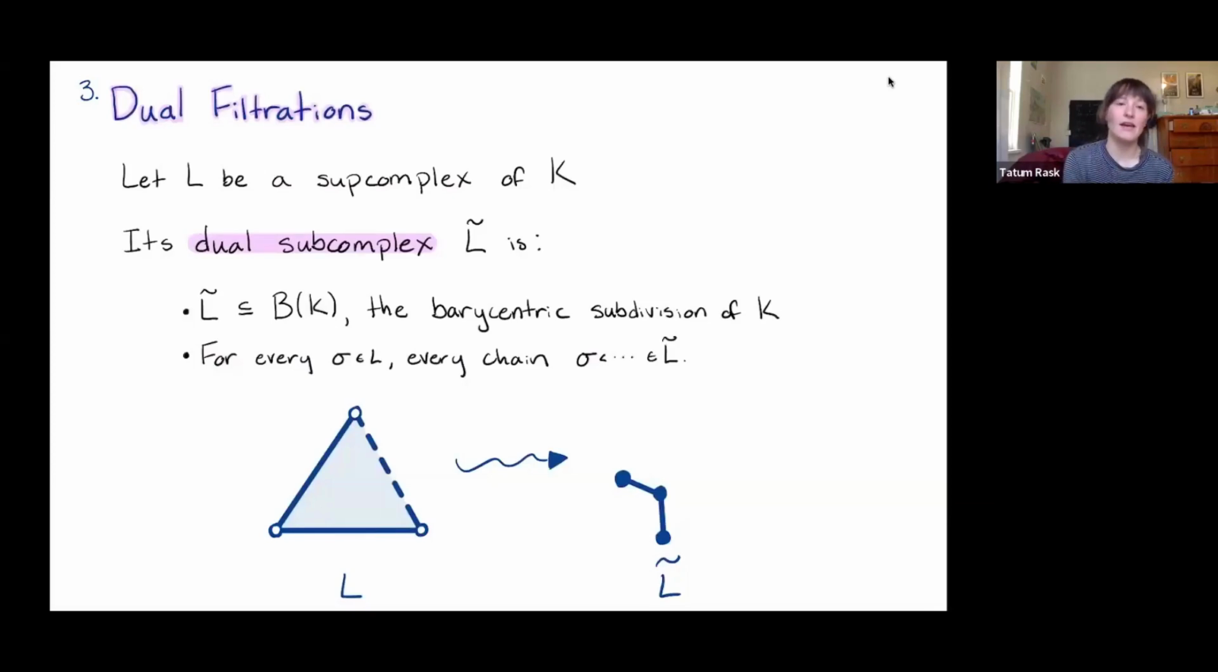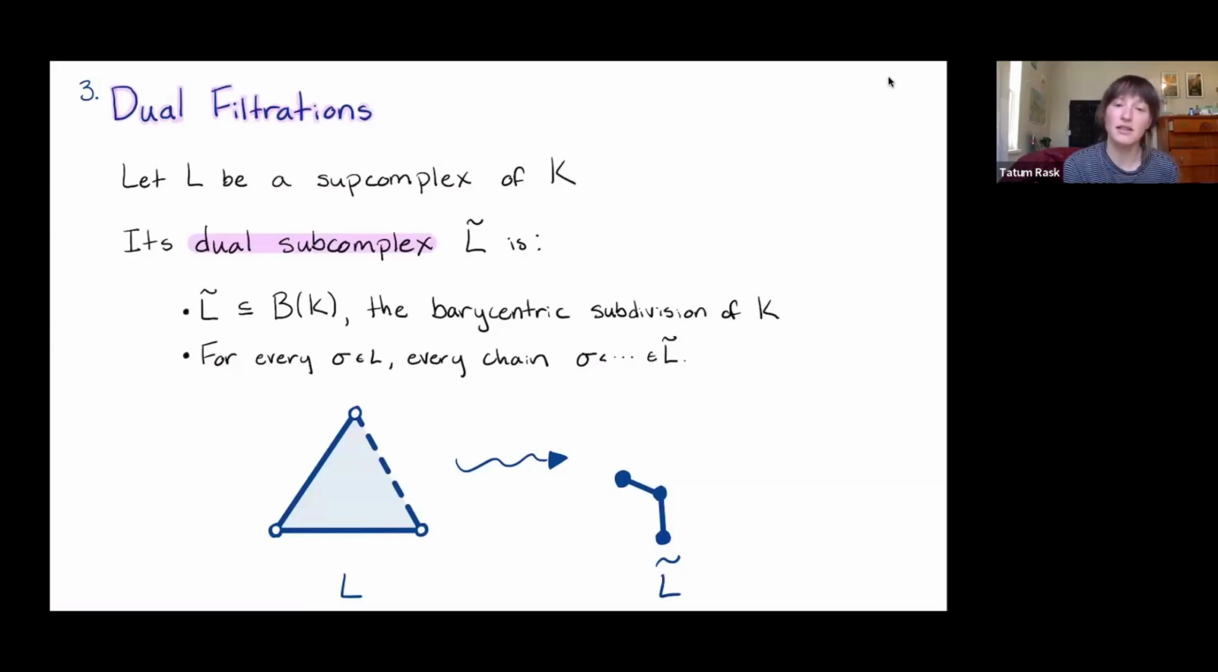Okay, so if we have a cofiltration, how do we define its dual filtration? Well, again, we're going to start by looking at all the supercomplexes. So if we have a supercomplex of our simplicial complex K, we can define its dual subcomplex as follows. This dual subcomplex is going to be a subcomplex of the barycentric subdivision of our simplicial complex K. And we build this dual subcomplex by looking at every single simplex that appears in our supercomplex. And then we're going to throw into our dual subcomplex all the chains that start with that simplex. So all chains that start with simplices in our supercomplex.